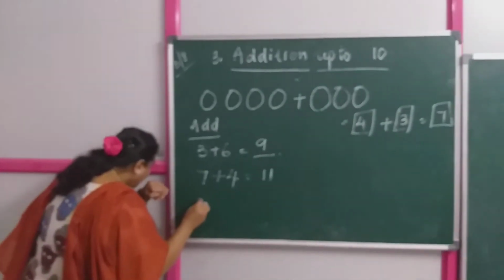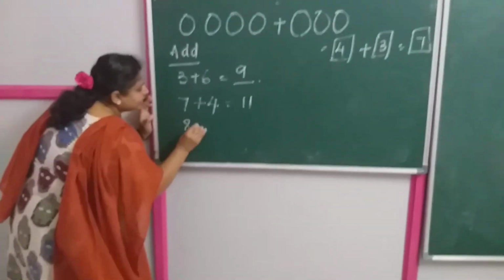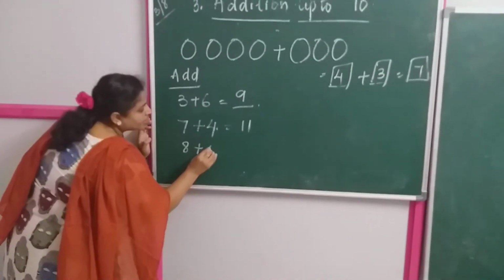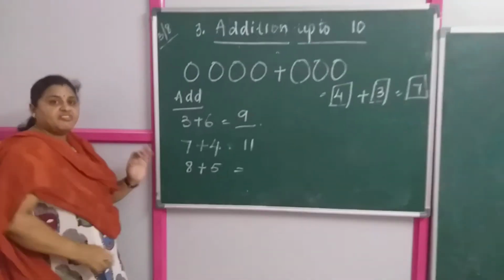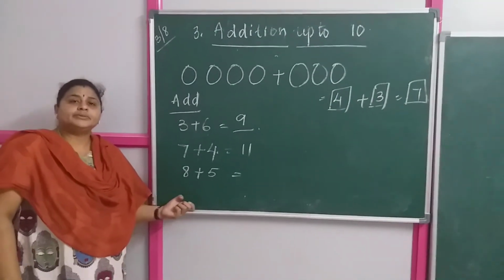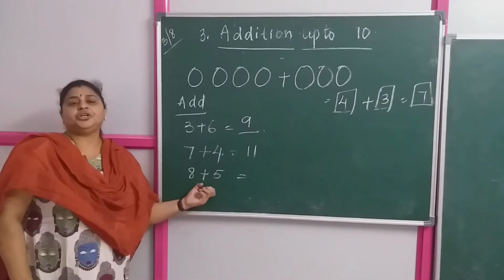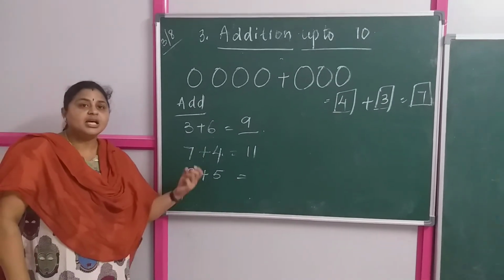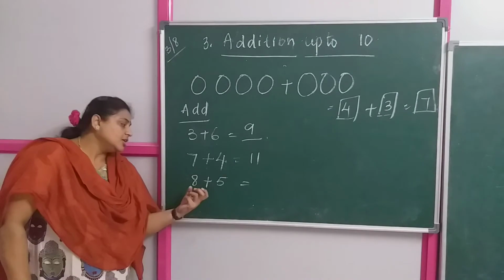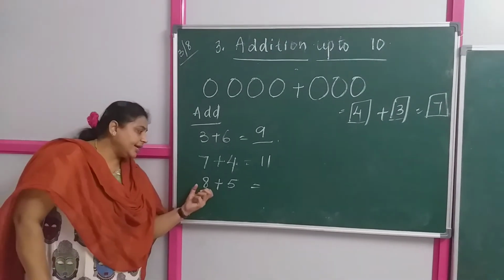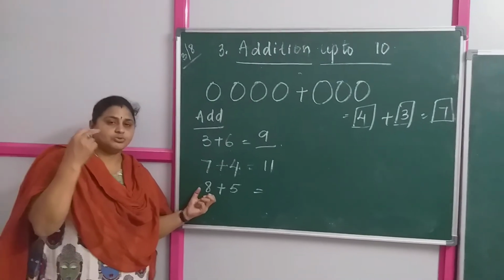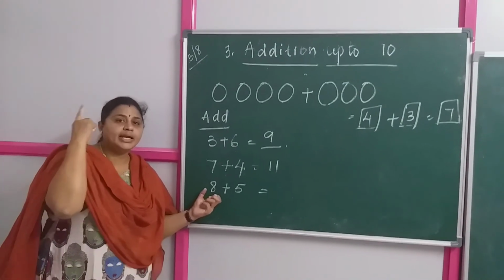Next, again we will do another example. Suppose 8 plus 5. What is it that we have? 8 plus 5. Now which is the bigger number? Whenever you see a question, first just identify which is the bigger number. So 8 is the bigger number. Which number are you going to put in your mind? 8.